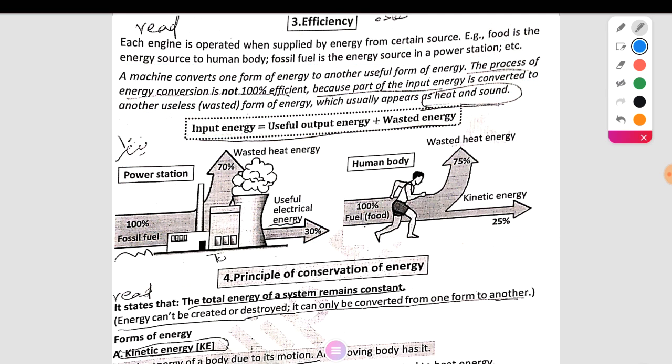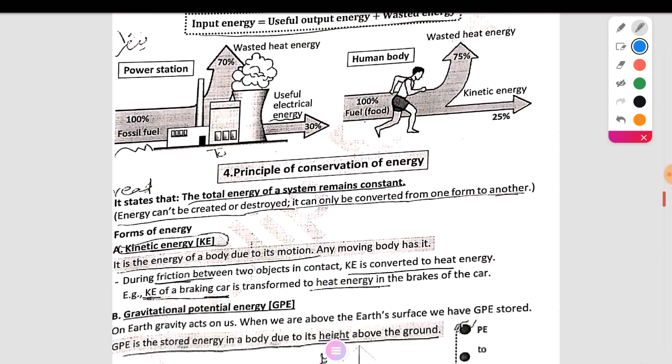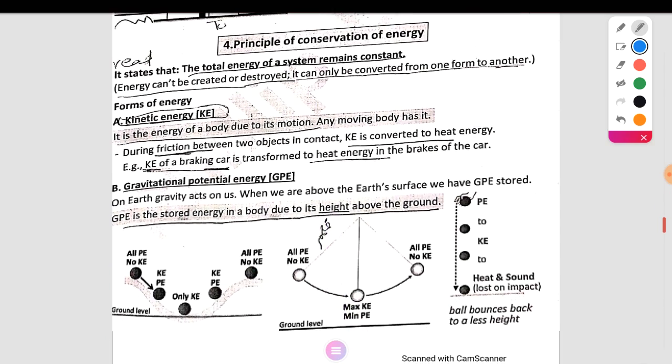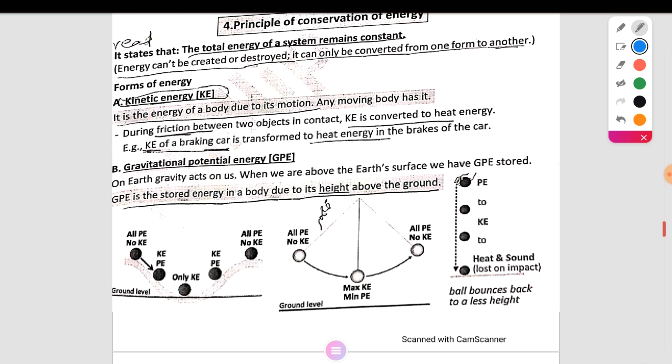Another point, now we study the principle of conservation of energy. It states that the total energy of a system remains constant. According to the law of conservation of energy, energy cannot be created or destroyed. This is called the law of conservation of energy.